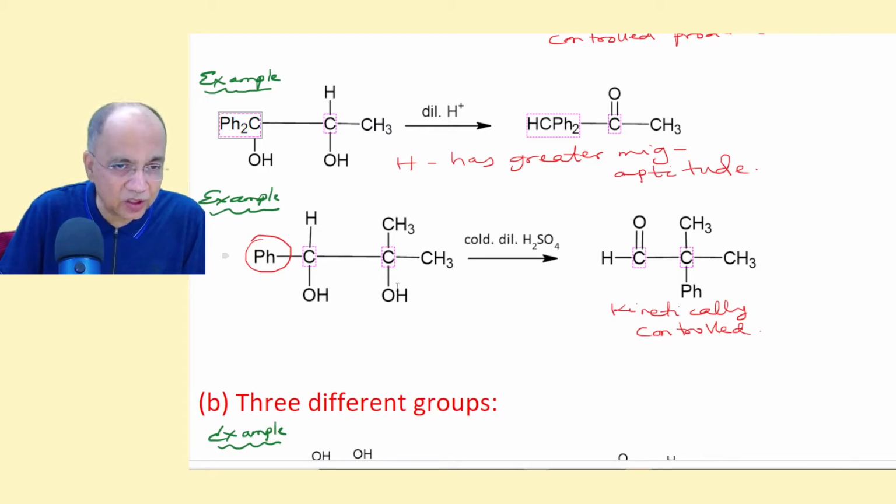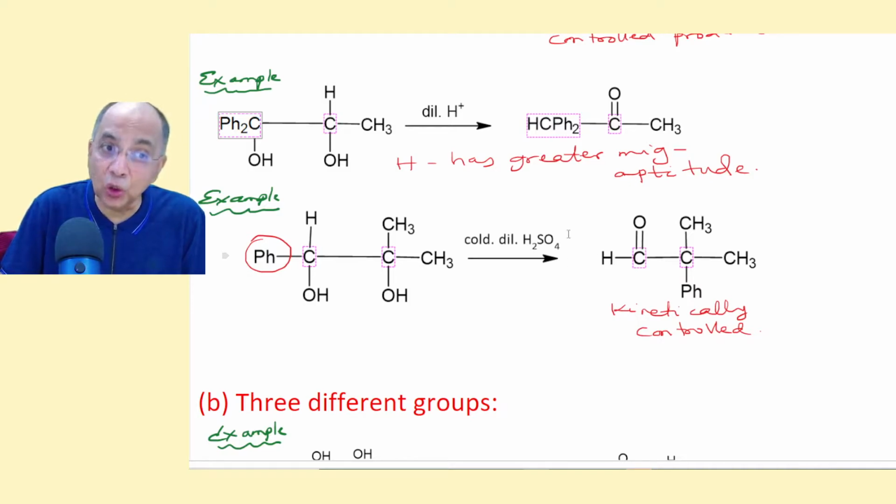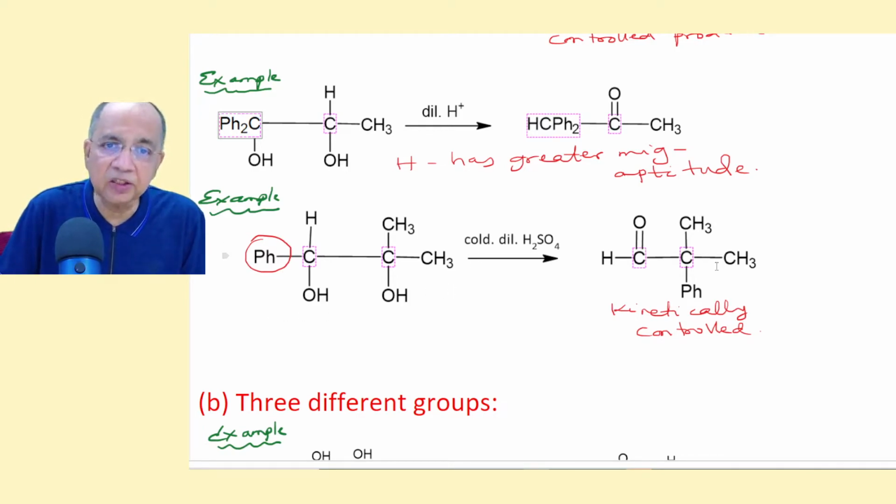So if the carbocation is formed here, and this is a cold condition in which the aldehyde product is formed, phenyl migration occurs, which you will definitely have to remember if you find a question where cold dilute sulfuric acid is used. Here is a situation where you will never use your originally preconceived idea that hydride migration will occur to give you a conjugated ketone. No, phenyl migration will occur to give you an exclusive kinetically controlled aldehyde product.